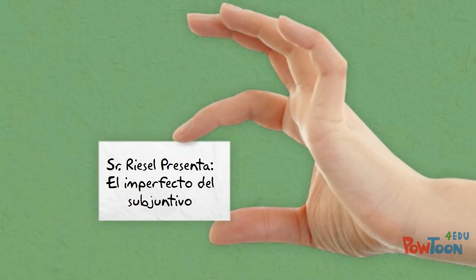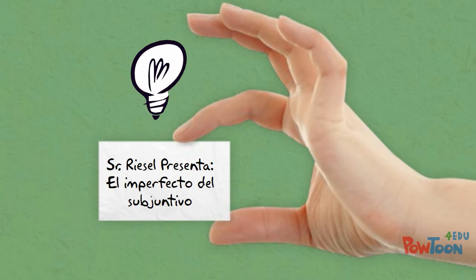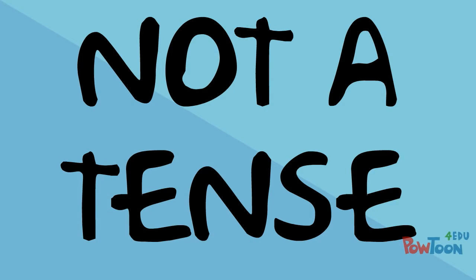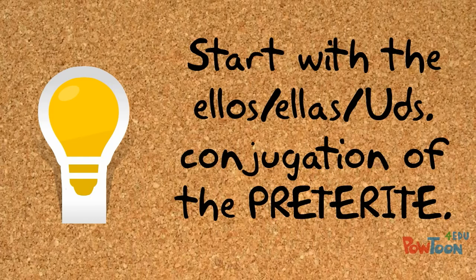Hoy discutiremos el imperfecto del subjuntivo, or the past subjunctive. In this video, we'll go over how to conjugate in this form and how it applies to what you've already learned. Remember that like the present subjunctive, we're not really talking about a tense. The subjunctive is a mood, prompted by expressions of influence. These expressions can be in the present or the past.